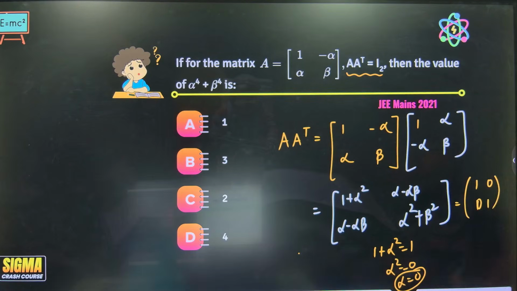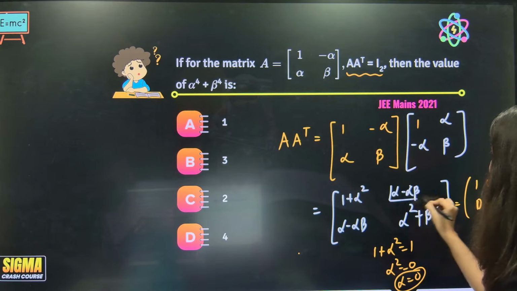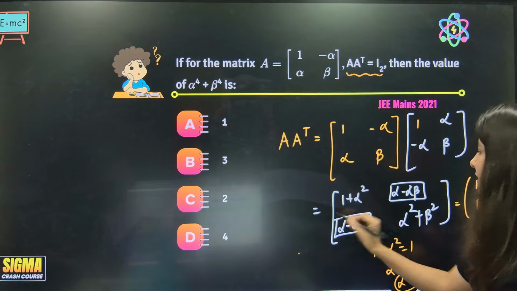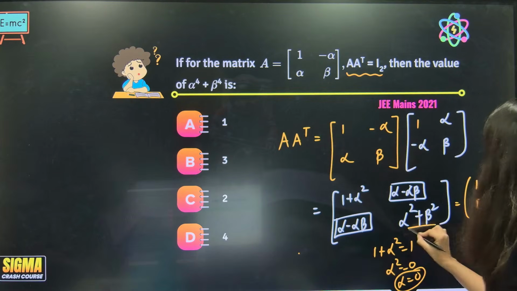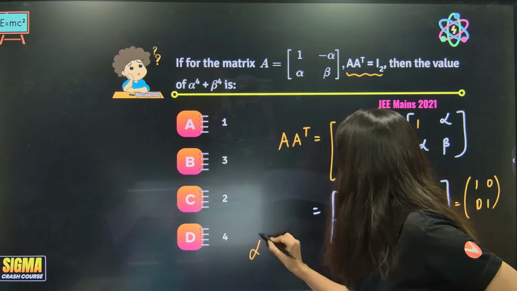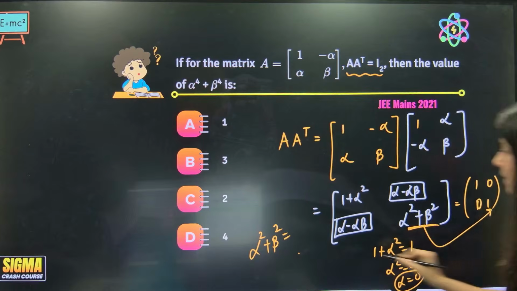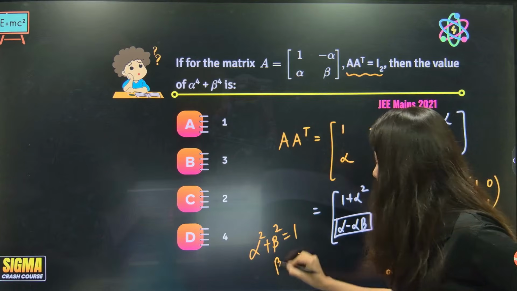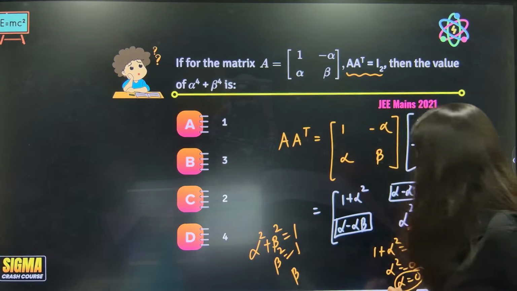Okay, clear. Now what about this? If alpha is 0, that clearly means that this and this both are becoming 0 anyway. So this will not give me anything. What about this? Alpha square plus beta square is going to be 1. Alpha is 0, so beta square is 1. What does that mean? That beta is plus minus 1. Anyway, I don't need anything.